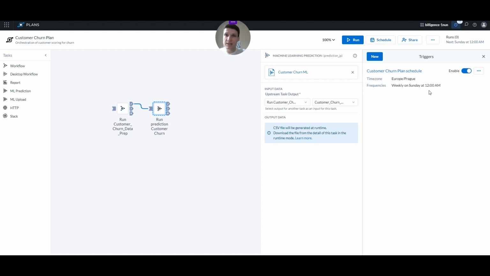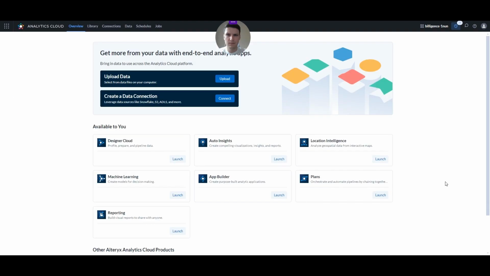Well, and that's the final step. Let's have a look at it. How do we present the results of this to the business? Final step. We want to take the results and present it to the right people so that they can take actions and prevent the people from leaving us. We have multiple options here in Alteryx Cloud Platform, whether it's the reporting application, the Auto Insights application, or even further continuing with the Designer Cloud.